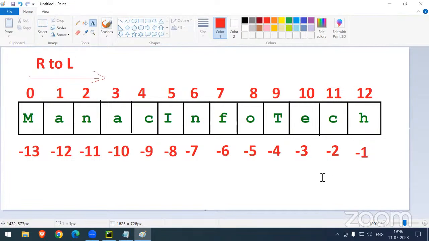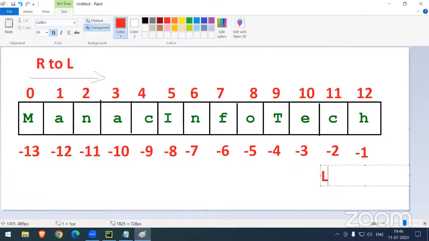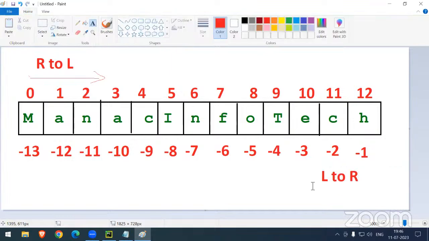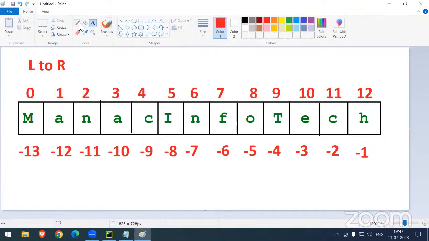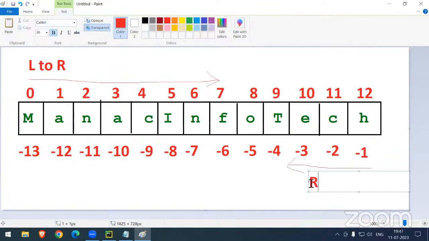Negative indexing directions: now we can see it starts from the left side and goes to the right side. Sorry, I have written it wrong. Left it starts, where is it going, sir? Right side it is going. Here it starts from the right side and goes to the left side.